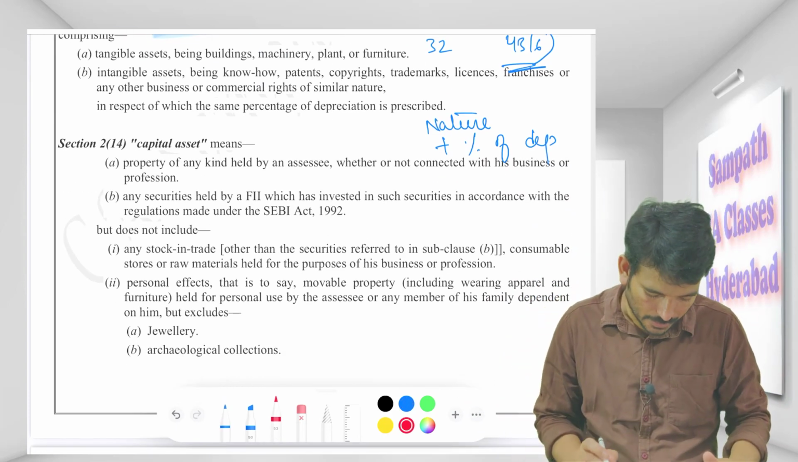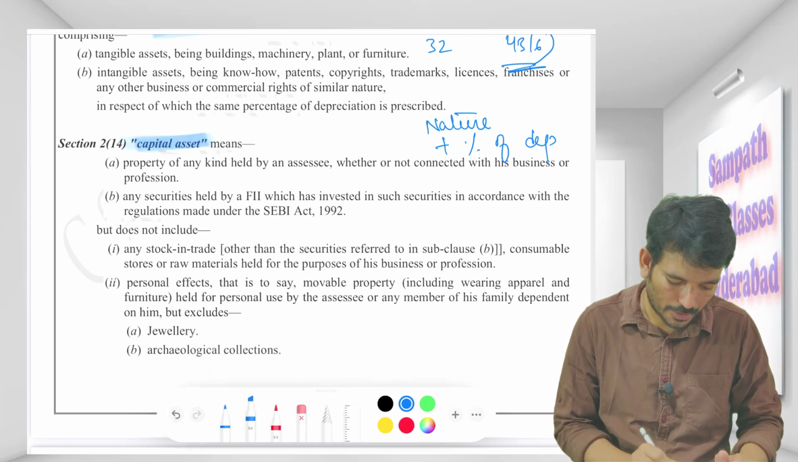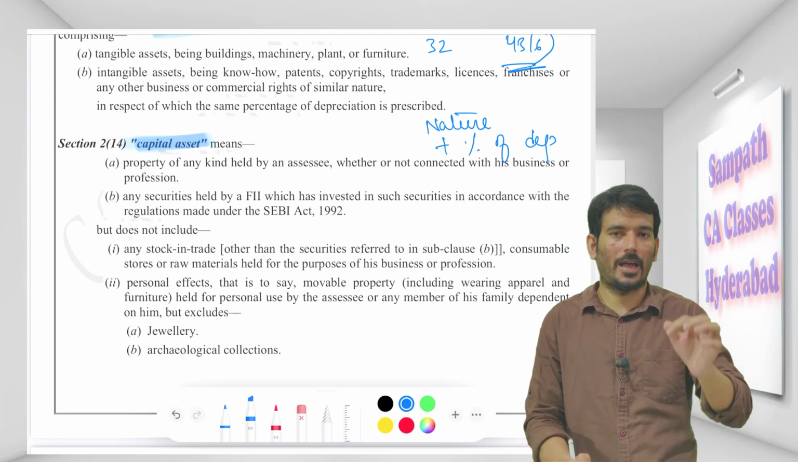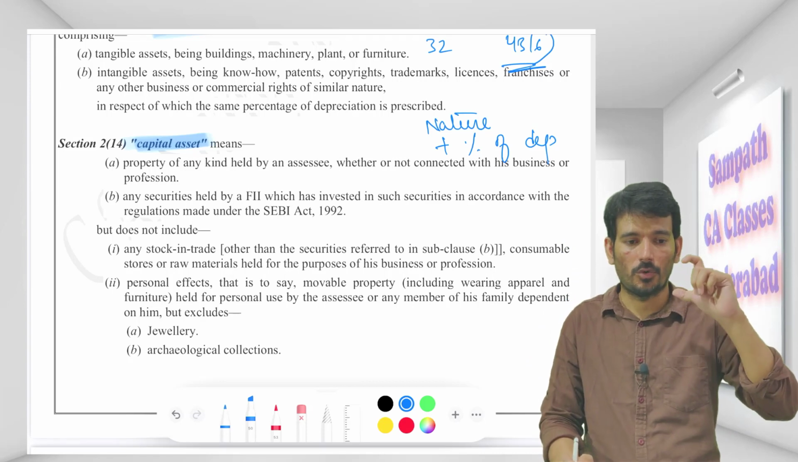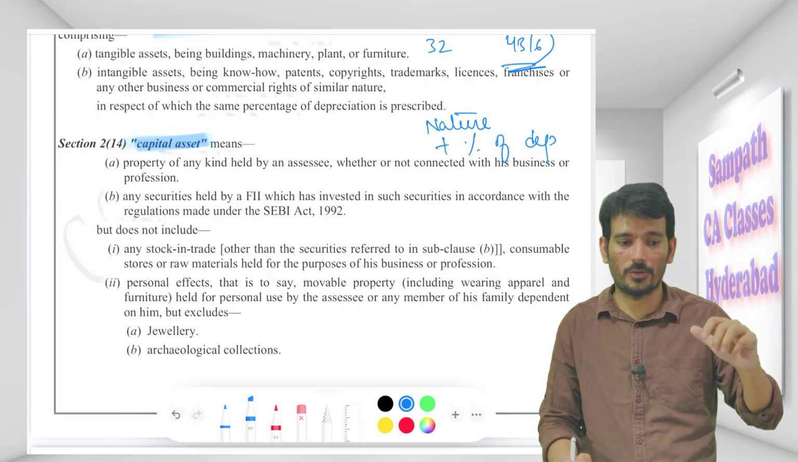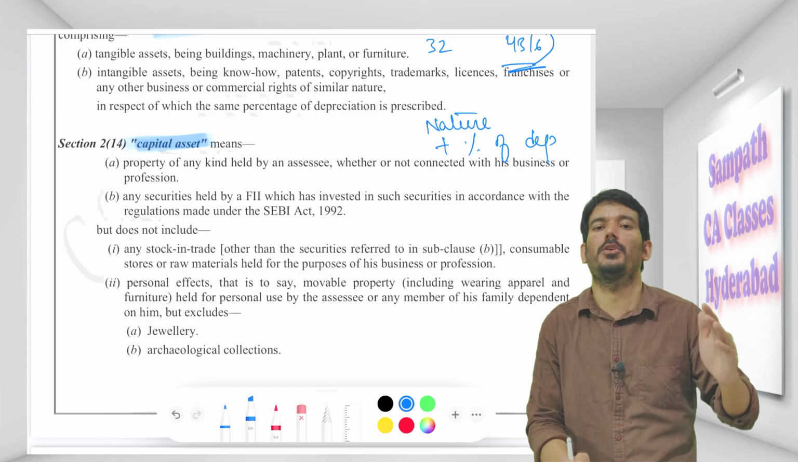Get it? Yeah. So we will go to the next definition. As I told you in the beginning itself, we will be understanding a few definitions. I know we don't have to mug up, but still there are certain definitions. You cannot overlook these definitions. You cannot go beyond this section. You cannot forget these sections. You have to understand these sections and then only you move further.